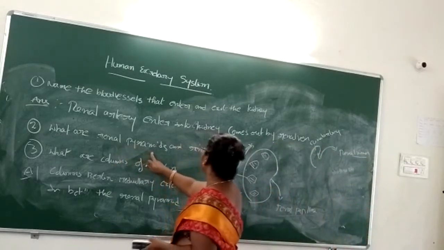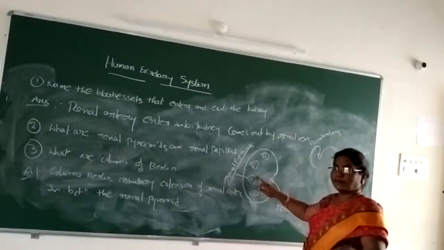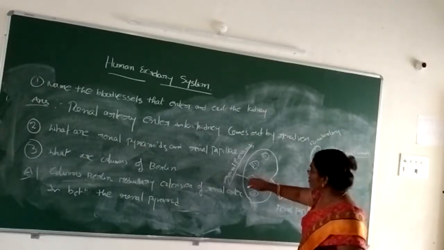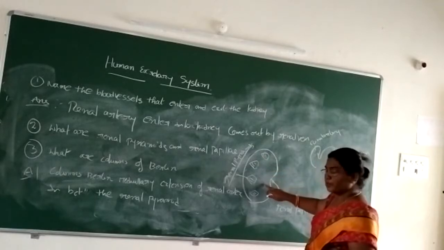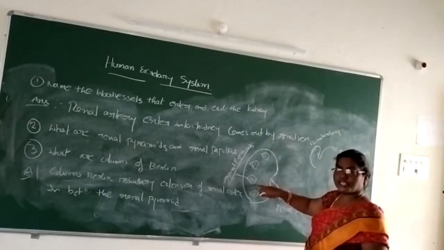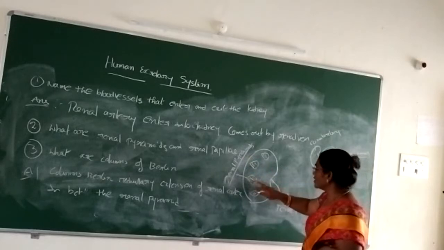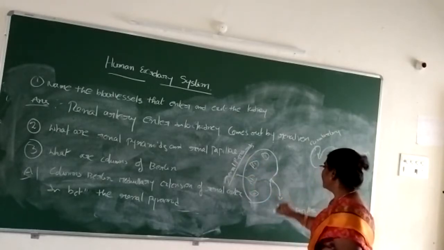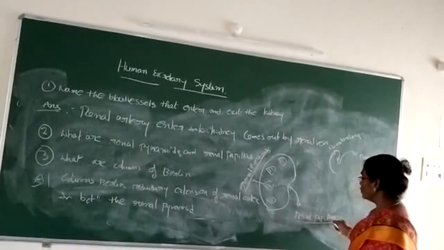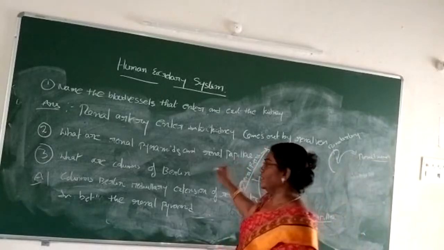The next question: what are renal pyramids and renal papillae? The outer layer is the cortex and the inner layer is the medullary region. The medullary region has cone-shaped masses of tissue called renal pyramids. These renal pyramids open through the renal papillae into the pelvis. This is called the renal papilla.